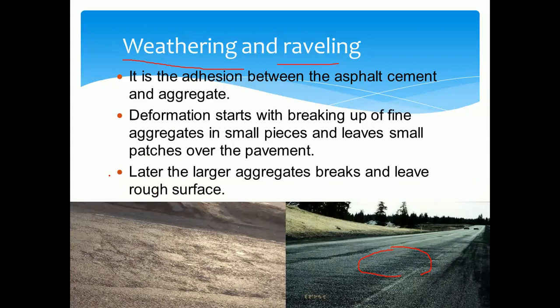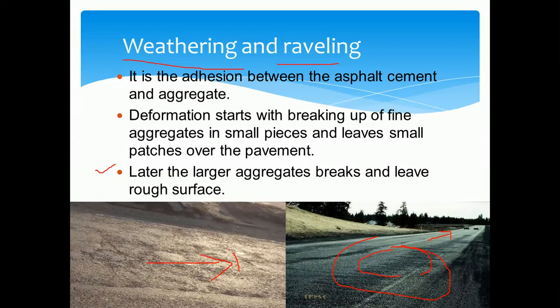If this continues, there is a large formation of uneven surface. A rough surface is formed because of the continuous breaking of the aggregates, which is not good for the movement of vehicles.